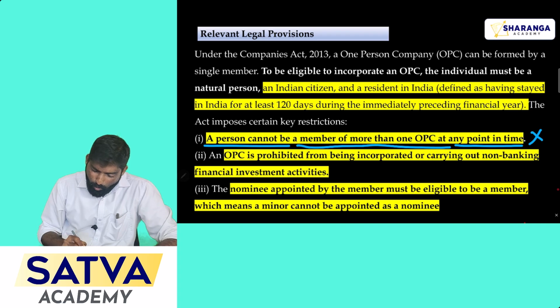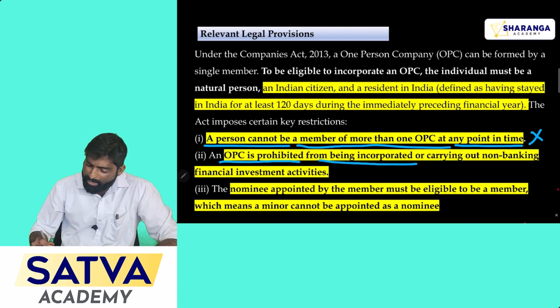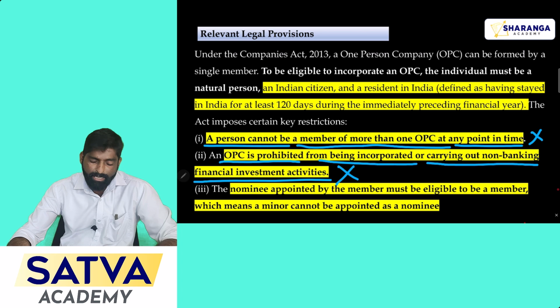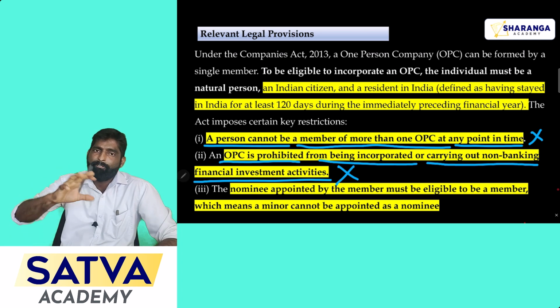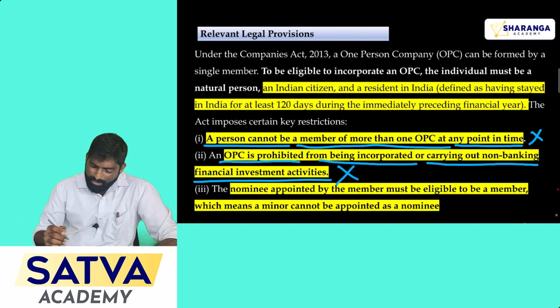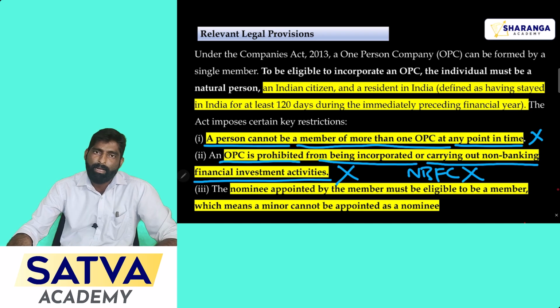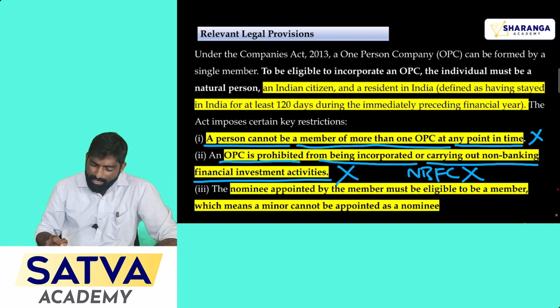Okay, second one, an OPC is prohibited from being incorporated for carrying out non-banking financial investment activities, and the object decided by Priya is also invalid. The reason is that NBFC activities are prohibited by the company law. So a one person company cannot carry on NBFC activities. That is the second ineligibility.